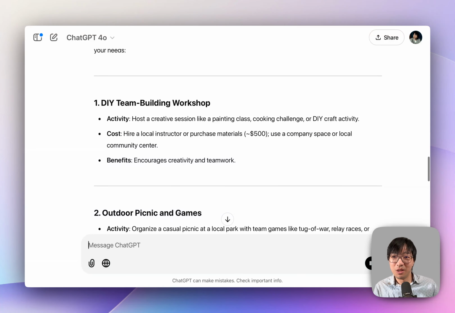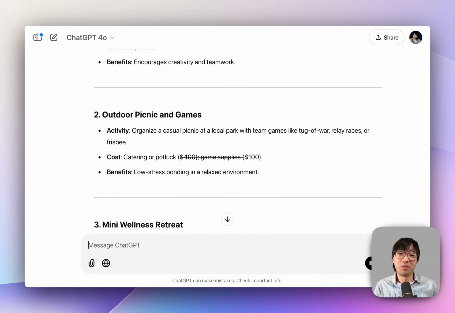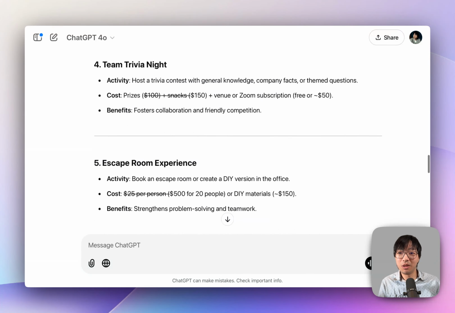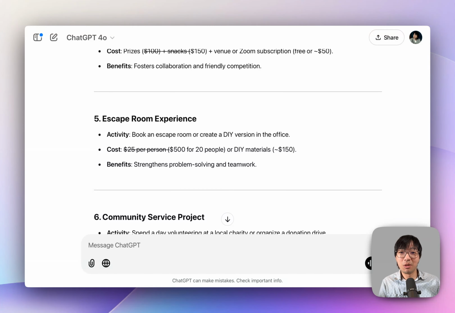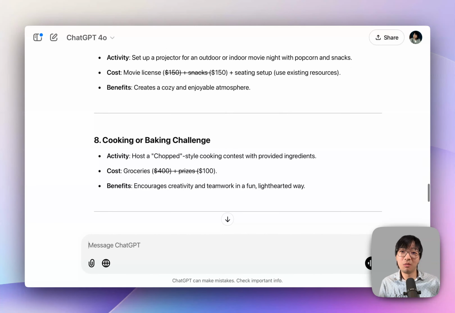So now it's telling me DIY team building workshop, outdoor picnic and games. Those are definitely much cheaper to do, and you don't have to spend much time or money. And then it's probably more appropriate for a small team. Mini wellness retreat, team trivia night, escape room experience, community service project, theme movie night, cooking or baking challenge. Okay, those are interesting ideas.